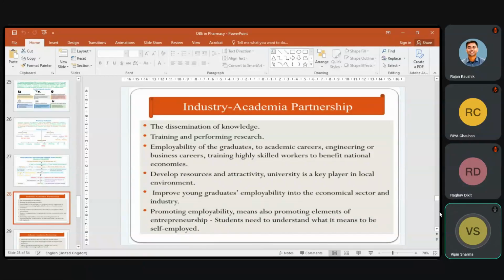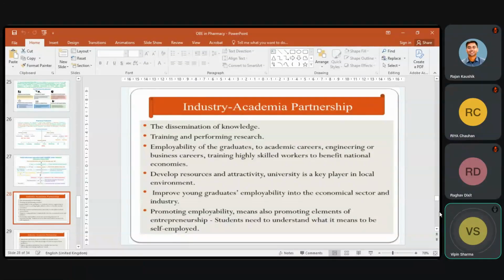So for that one, in this partnership, it may be a good platform for dissemination of knowledge. It may be good for training and performing research. Even in bachelor's, even in master's, we can also insist our students to take training during their summer vacation, during their winter vacation, so that they may learn a lot of things in industries.